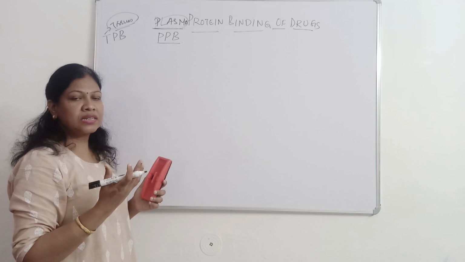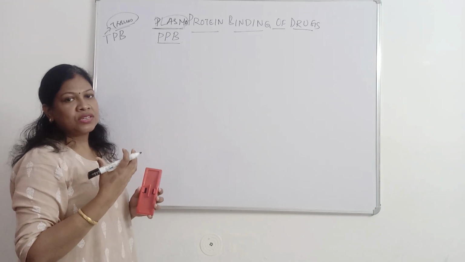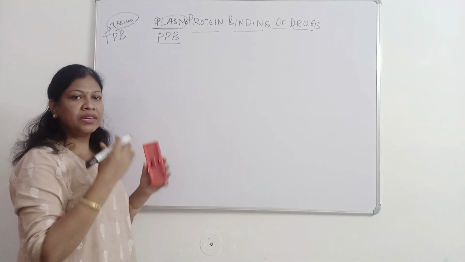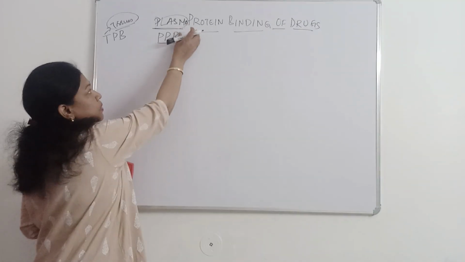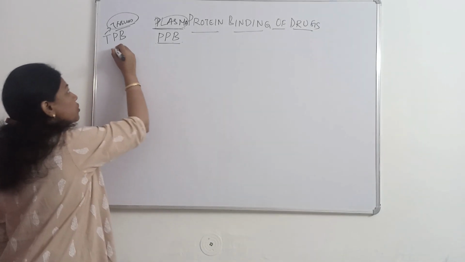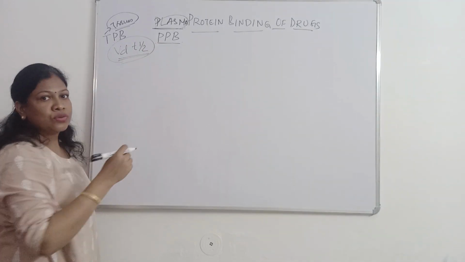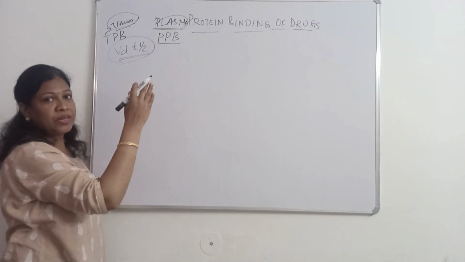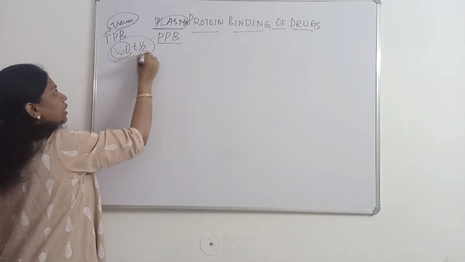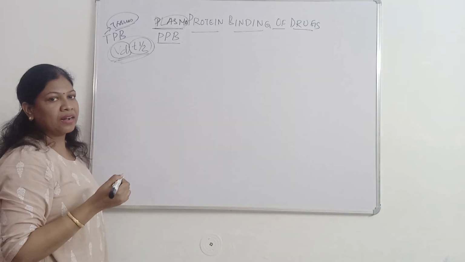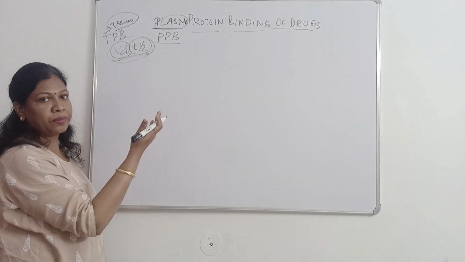Why will excretion be restricted? Because the bound fraction cannot be filtered through the glomerulus. So glomerular filtration will be affected, thereby excretion of drugs will also be affected. Generally, because of this plasma protein binding, the volume of distribution and half-life of the drug will get affected. In competitive exams, there will be questions regarding this. What will be the effect of protein binding on volume of distribution and half-life? I will discuss that in the next sections of protein binding of drugs.